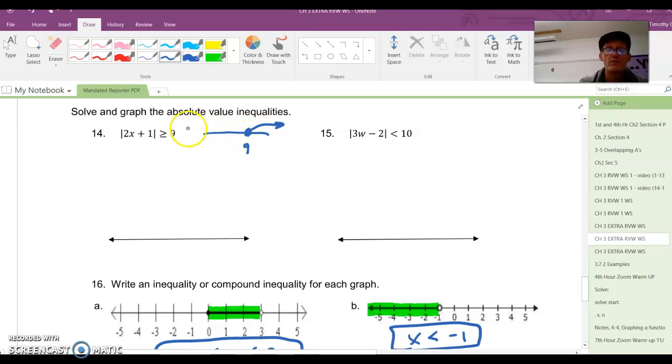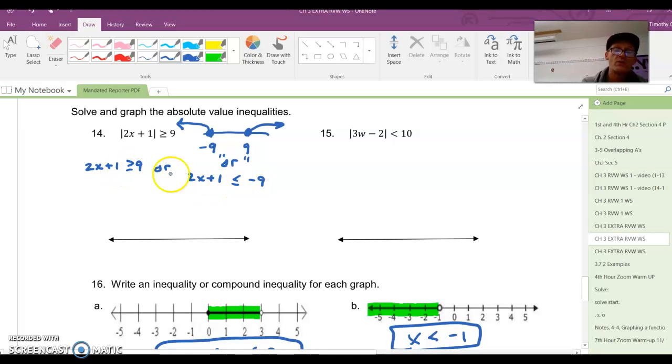But we remember that this is absolute value, so I have to remember that -9 is a player here too. So this is an OR problem, but it's -9 less than or +9 greater than. So what that means is 2x plus 1 greater than or equal to 9, or 2x plus 1 less than or equal to -9.